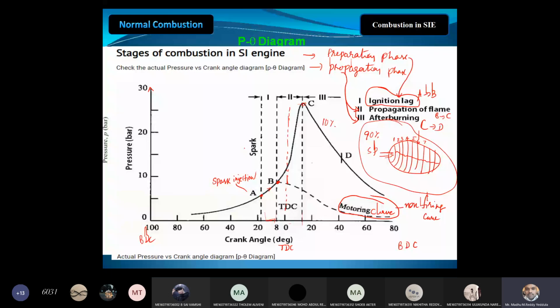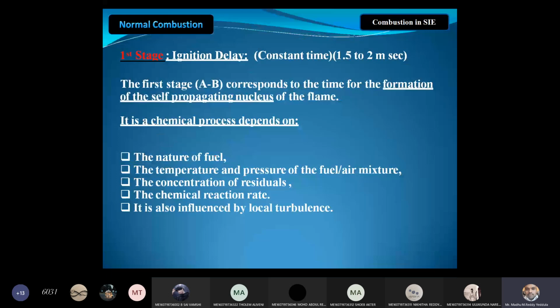Still any doubts? Please ask me, otherwise I will go to the next. Now, the same thing is written over here. Ignition delay: what is the time? 1.5 to 2 millisecond, that is 1.5 into 10 power minus 3 seconds. This is the time period for the ignition lag.